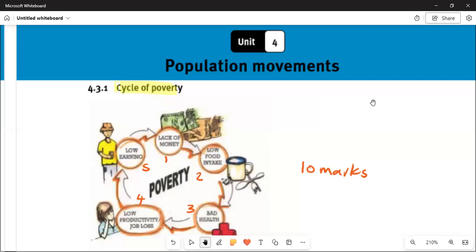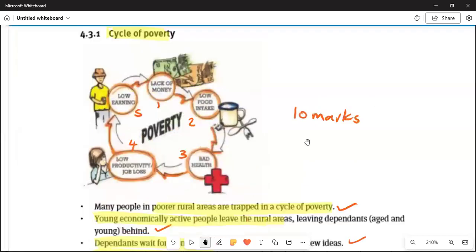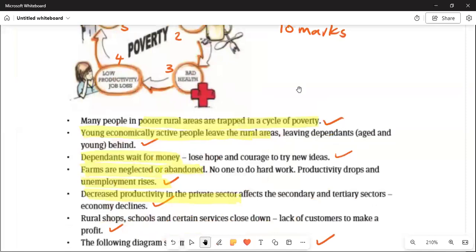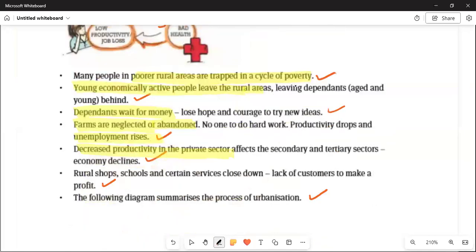Let us break the chain of the poverty cycle. All right, and then let us see what is happening here. Number one, in many poorer rural areas, young economically active people leave the rural areas, leaving dependents and the aged behind. The dependents wait for money. They start to lose hope. This is when there is a loss of hope and courage.